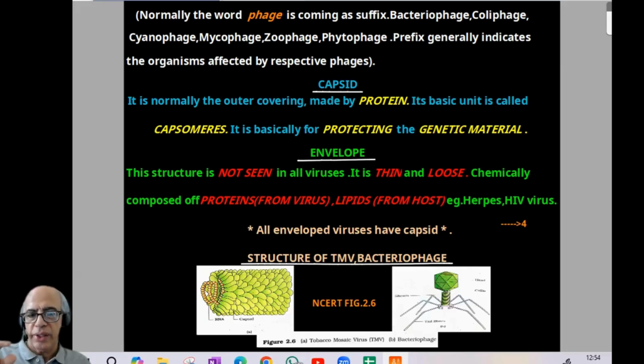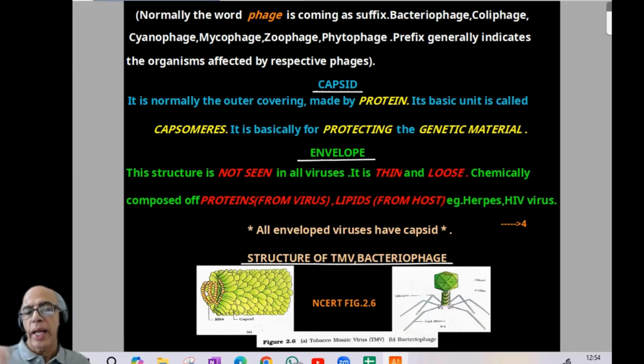Now, the third component, that is the envelope. See, this structure is not seen in all viruses. We cannot find it in all viruses. It is thin and loose, chemically composed of proteins. From where does that protein come? From the virus. Also, lipids will be there. From where does that lipid come? The host. So, an area of question: protein from where, lipids from where. Typical examples are herpes virus and HIV.